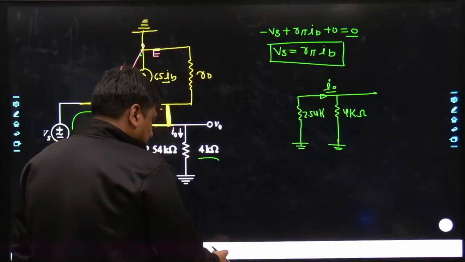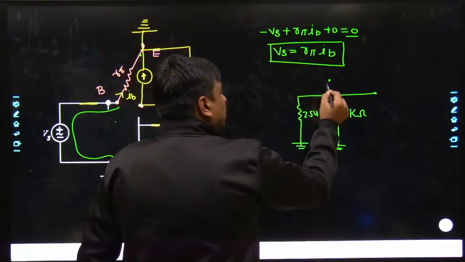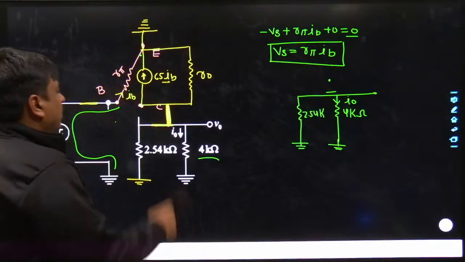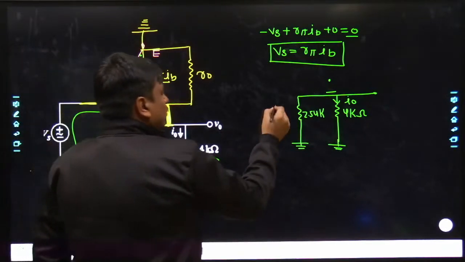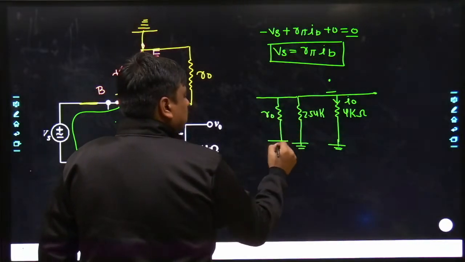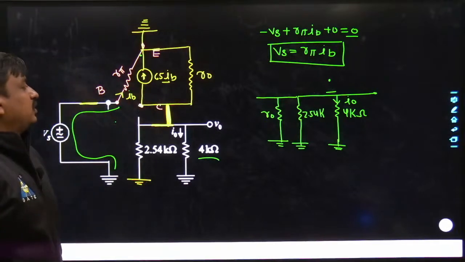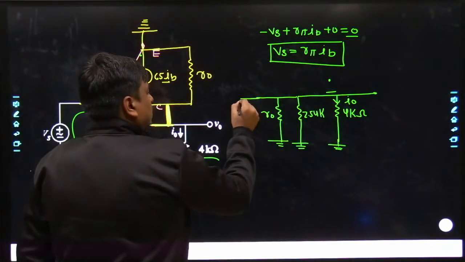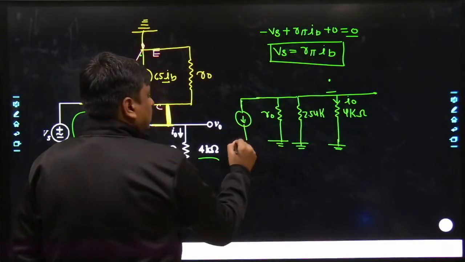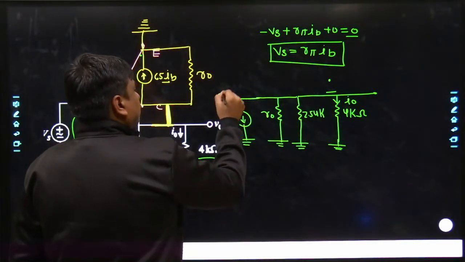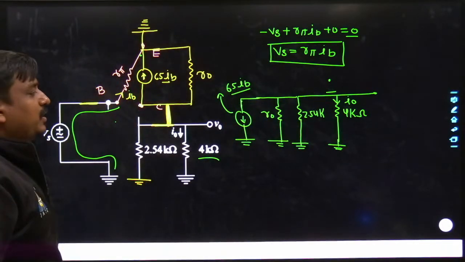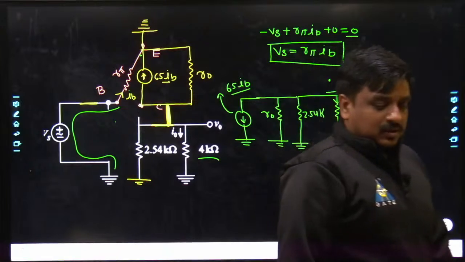For the better understanding, even you can do one thing. You can write this is the current I0. And now this terminal has been taken towards this side. So here even the R0 would come. And here the direction would be from this terminal towards the ground, and that's nothing but 65 times of IB.